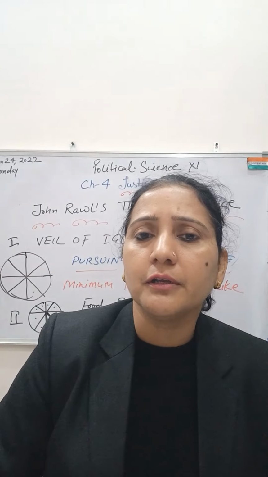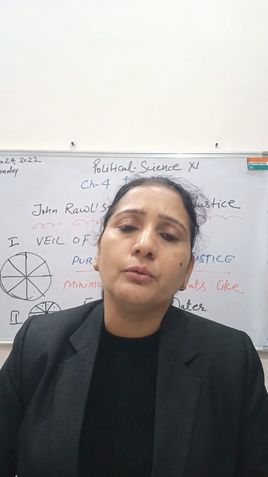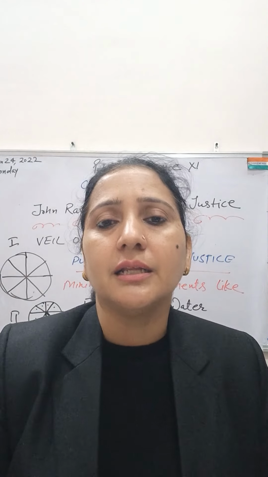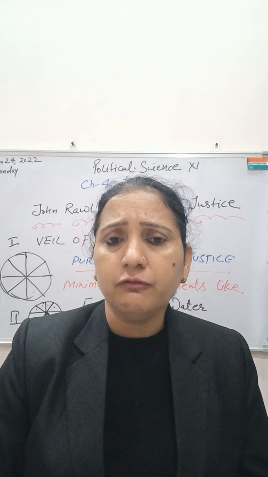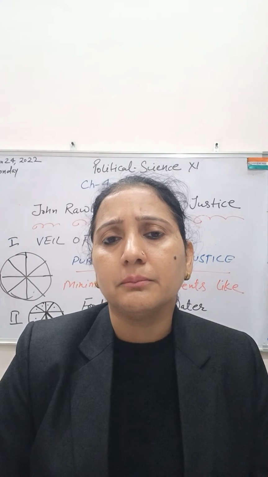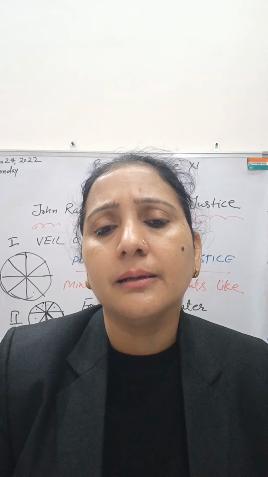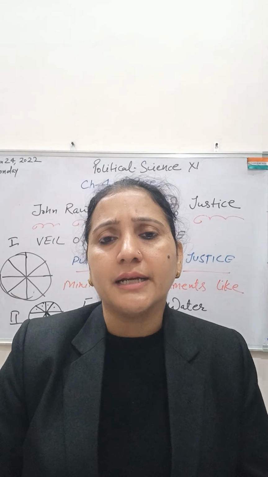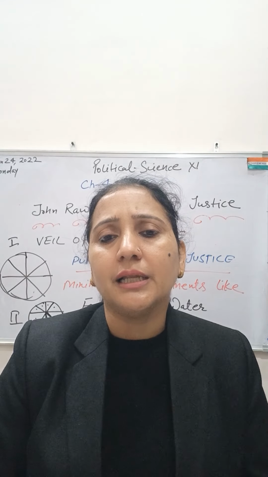So this veil of ignorance is very helpful in the making of a just society, and this just society will further lead to a harmonious society. Whenever there is a minimum gap between rich and poor, the society will lead to a healthy life.